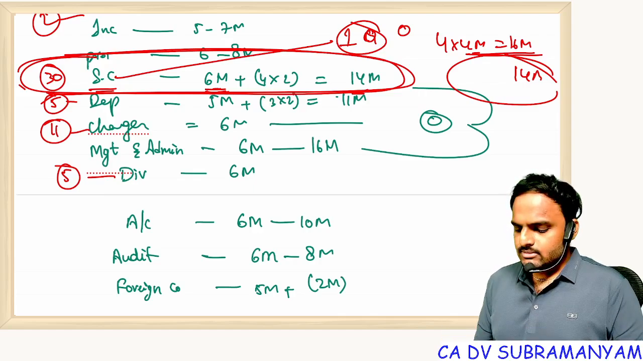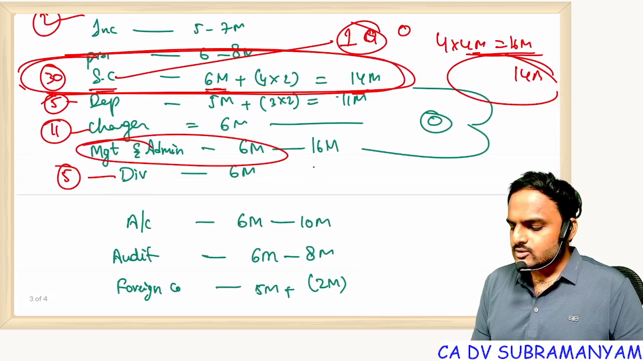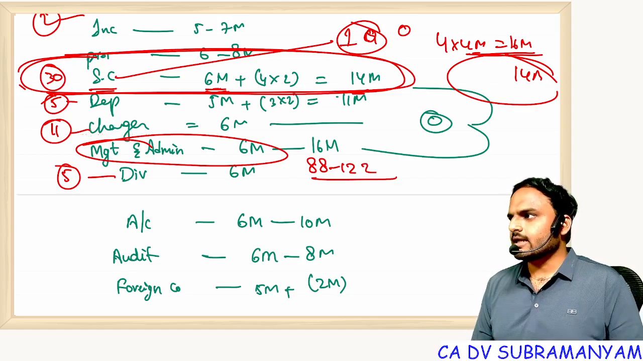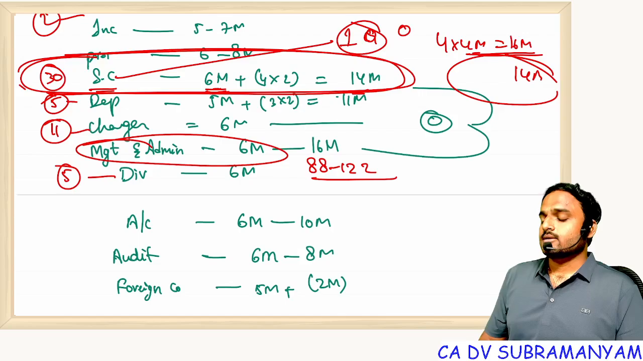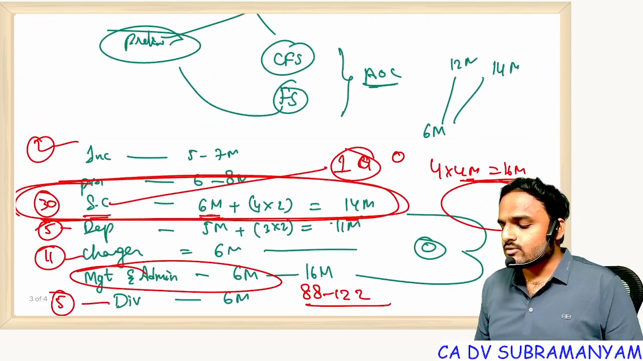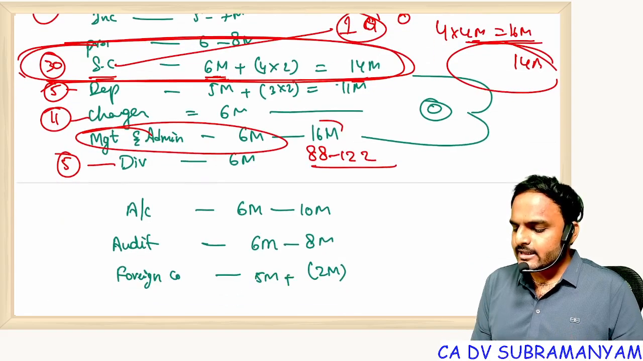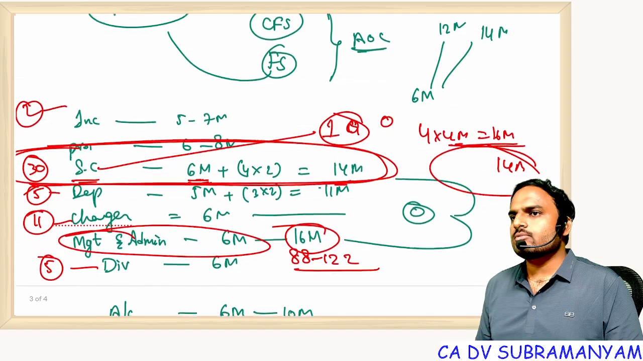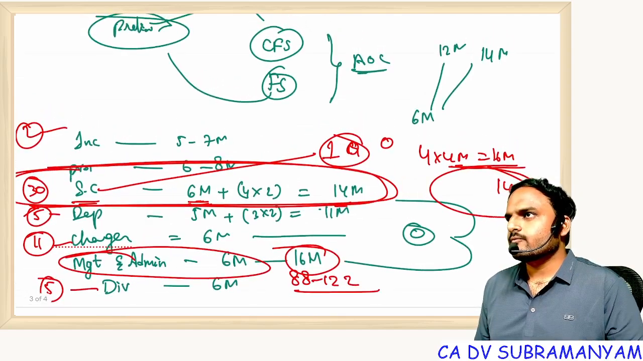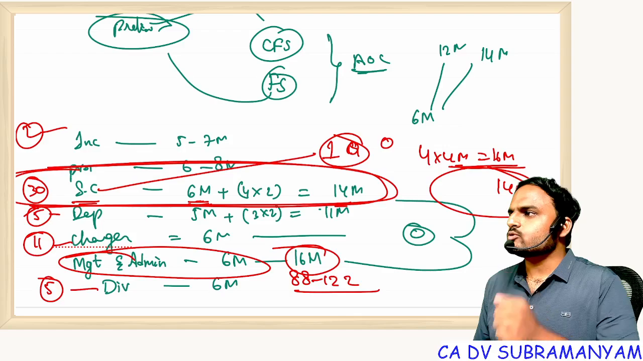Everyone. And similarly, management and administration. So section 88 to section 122. This is the lengthiest chapter in the entire Companies Act. The time required for preparation of this chapter is equal to FEMA plus LLP. So from this chapter, if you are expecting 16 marks, from FEMA and LLP you will get 14 plus 12, sorry, 26 marks from these 2 chapters.